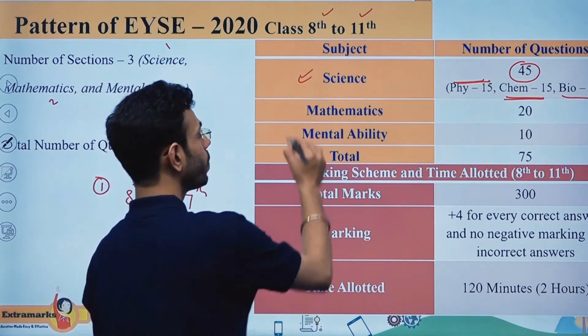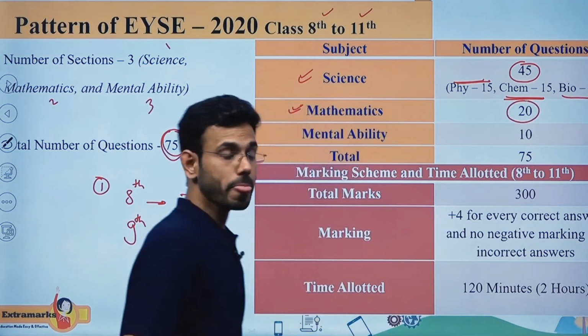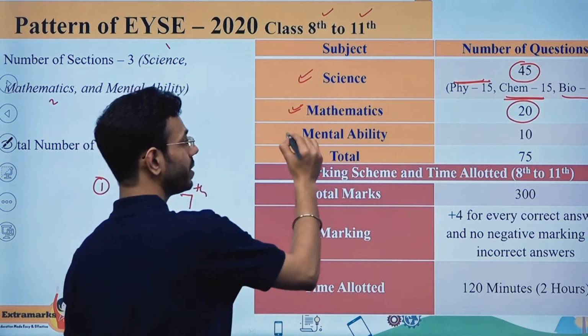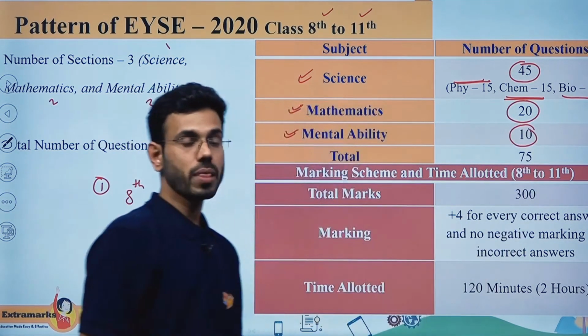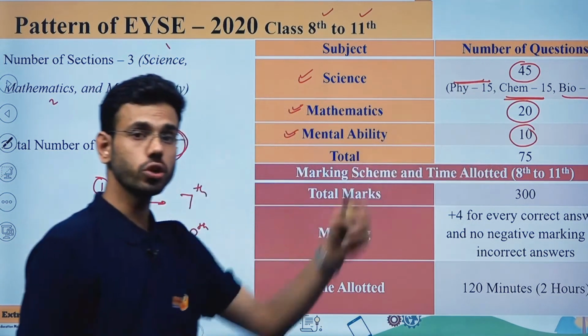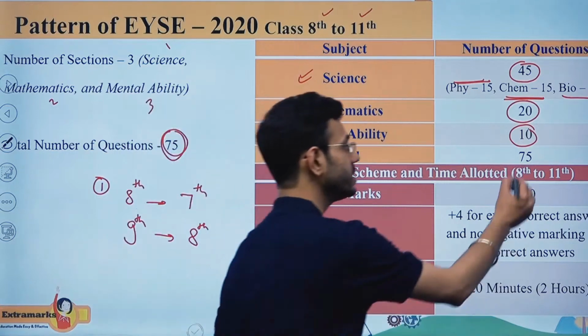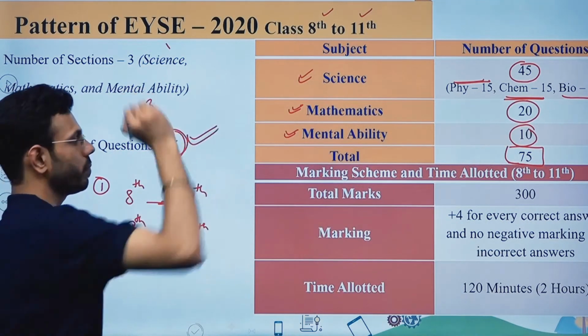Now if I'm talking about mathematics, in mathematics they will ask you 20 questions. If I'm talking about mental ability, in mental ability they will ask you 10 questions. So if I'm adding all of them, that is 45 plus 20 plus 10, which is going to be 75 questions they will ask you in this paper. So the second concept is the total number of questions.